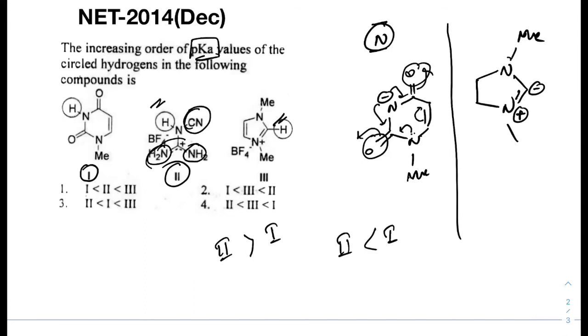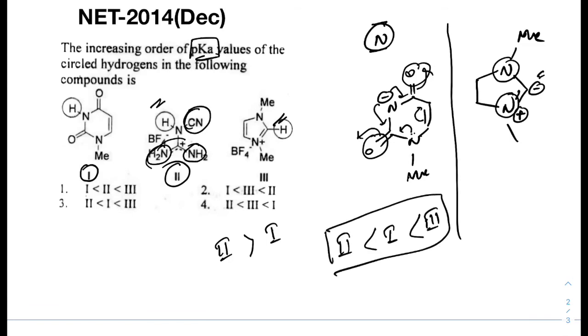There is an electron withdrawing group, but that is not that much because there is no resonance stability of that negative charge. Therefore this is a less acidic hydrogen and more basic. Therefore 3 is highest in pKa value. The correct answer is option 3, right?